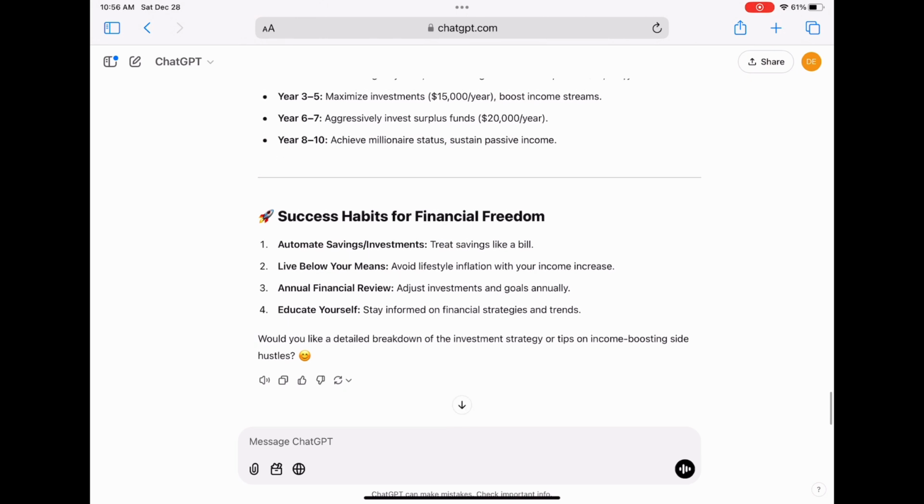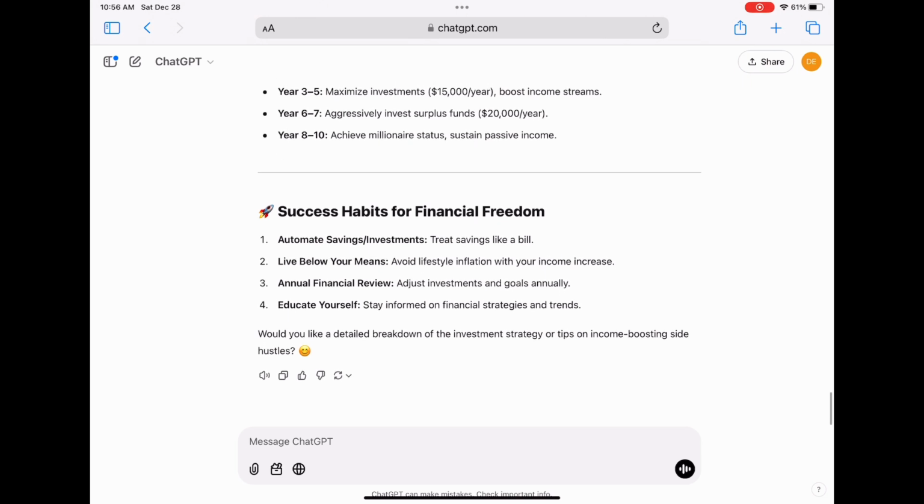3 is the annual financial review. Please understand your financial situation and adjust it when needed. And then 4, stay educated about the financial strategies and resources that you have available to you.